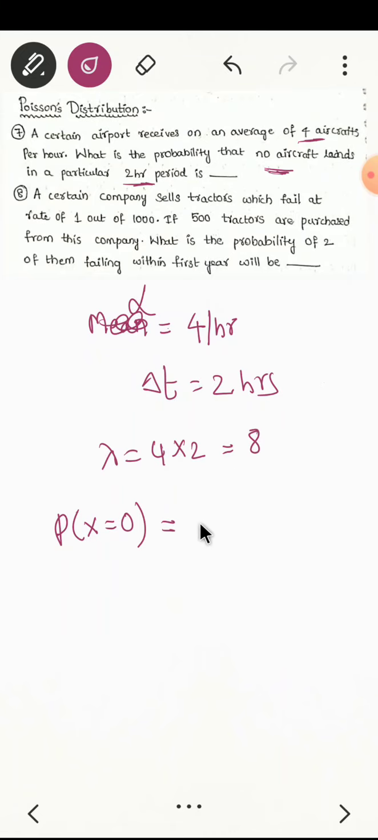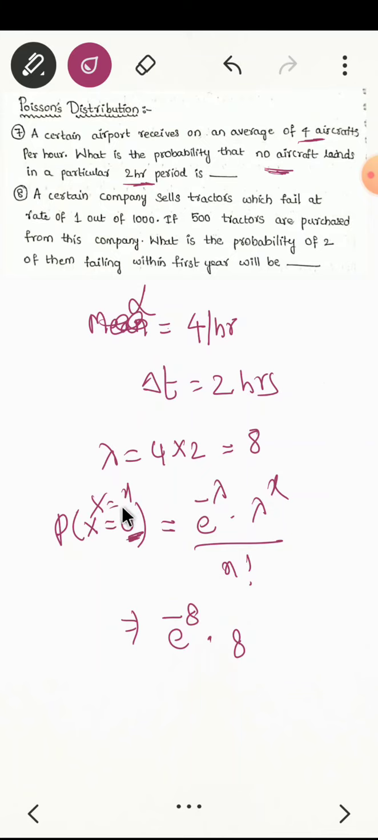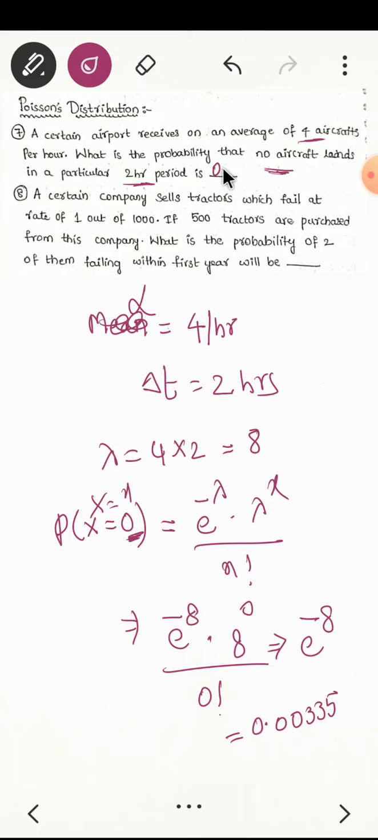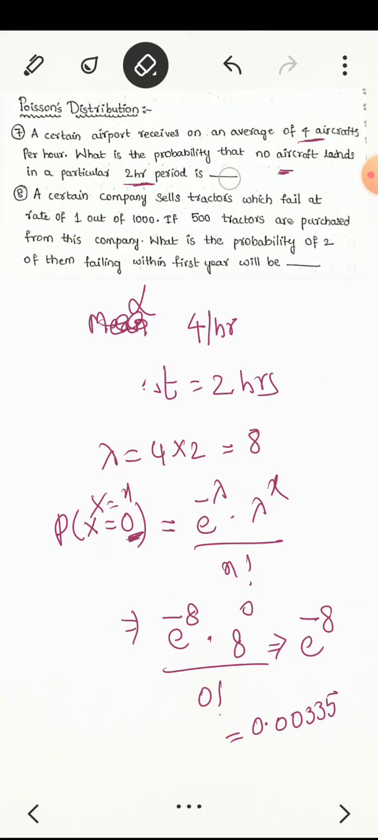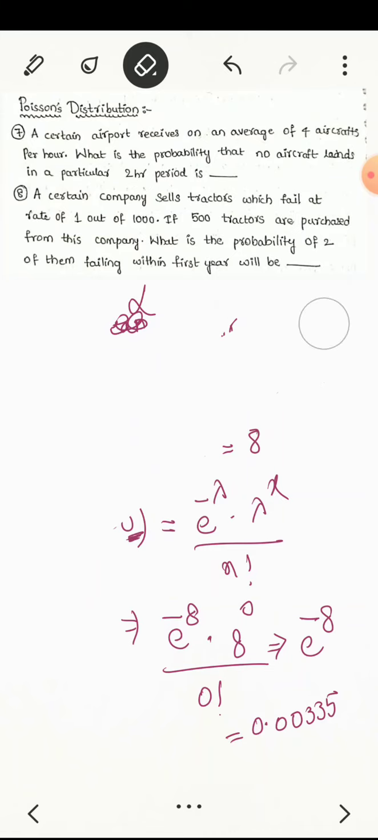Lambda value is 8. So e raised to power minus lambda, lambda raised to power x by x factorial. So e raised to power minus 8, 8 raised to power x, where x is small x, in place of which 0 is there. E raised to power minus 8, 8 raised to power 0, 0 factorial. So e raised to power minus 8 is the correct answer. That value is 0.00335.